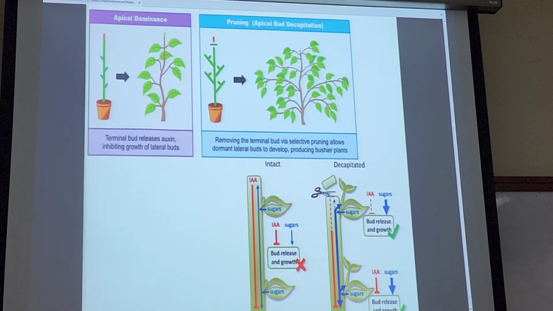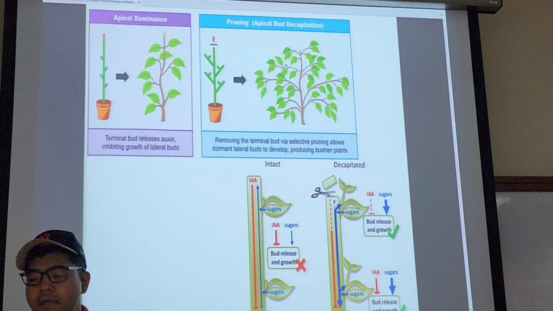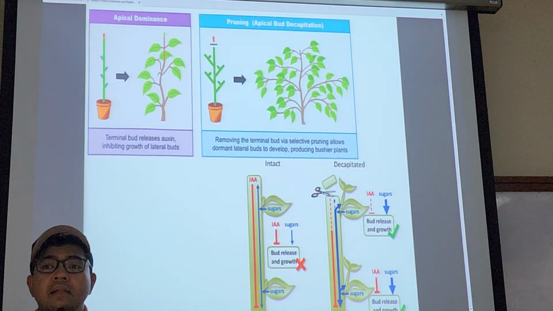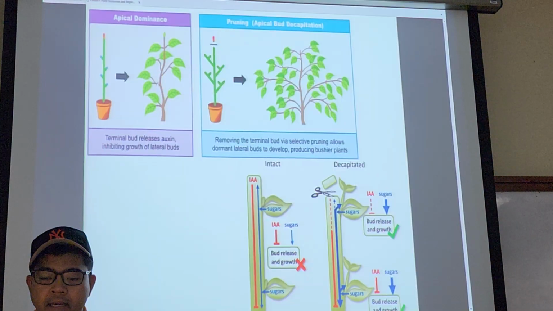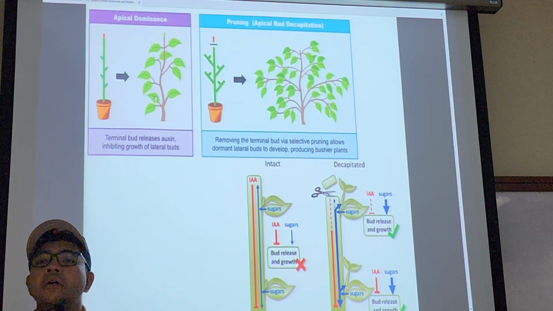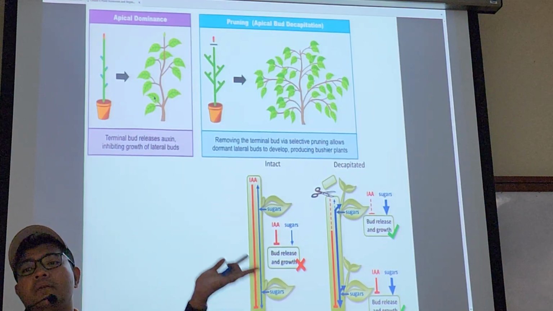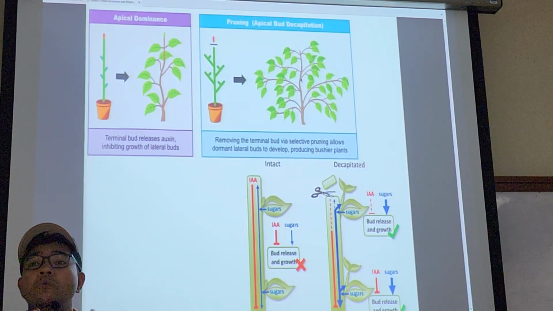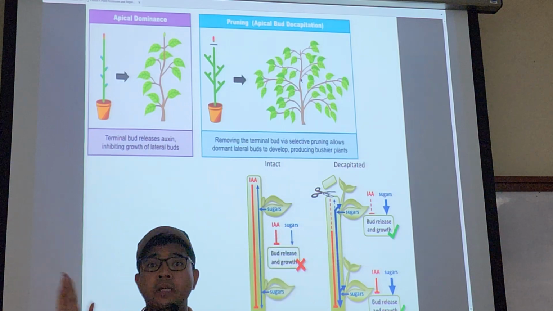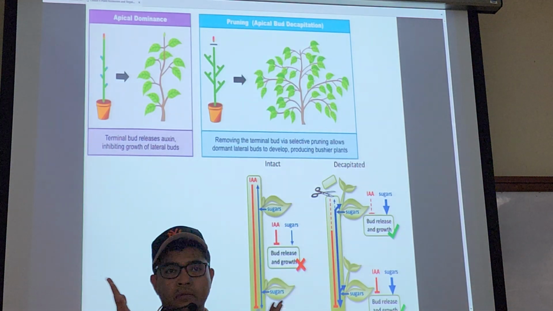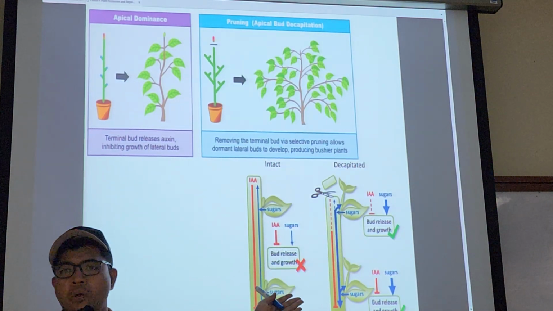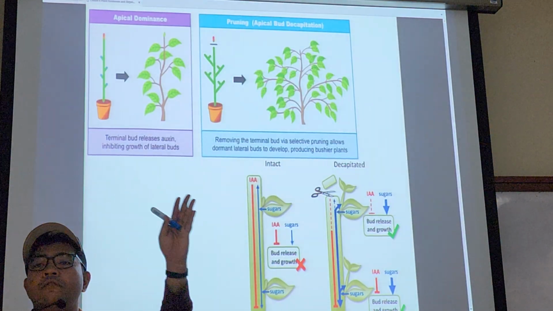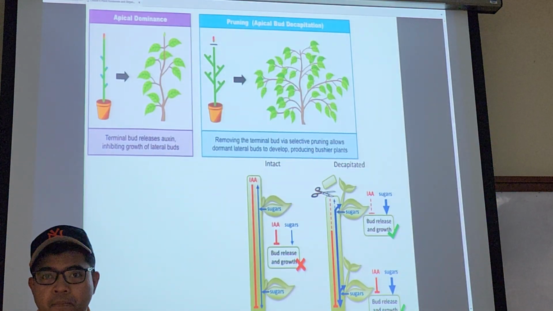So what happened during pruning and trimming? When you cut off the top, these axillary meristems will be awakened. Once they awaken, given time, the plant will start to grow in all directions instead of going up only. They will grow that way, this way, and it will give the bushy form.